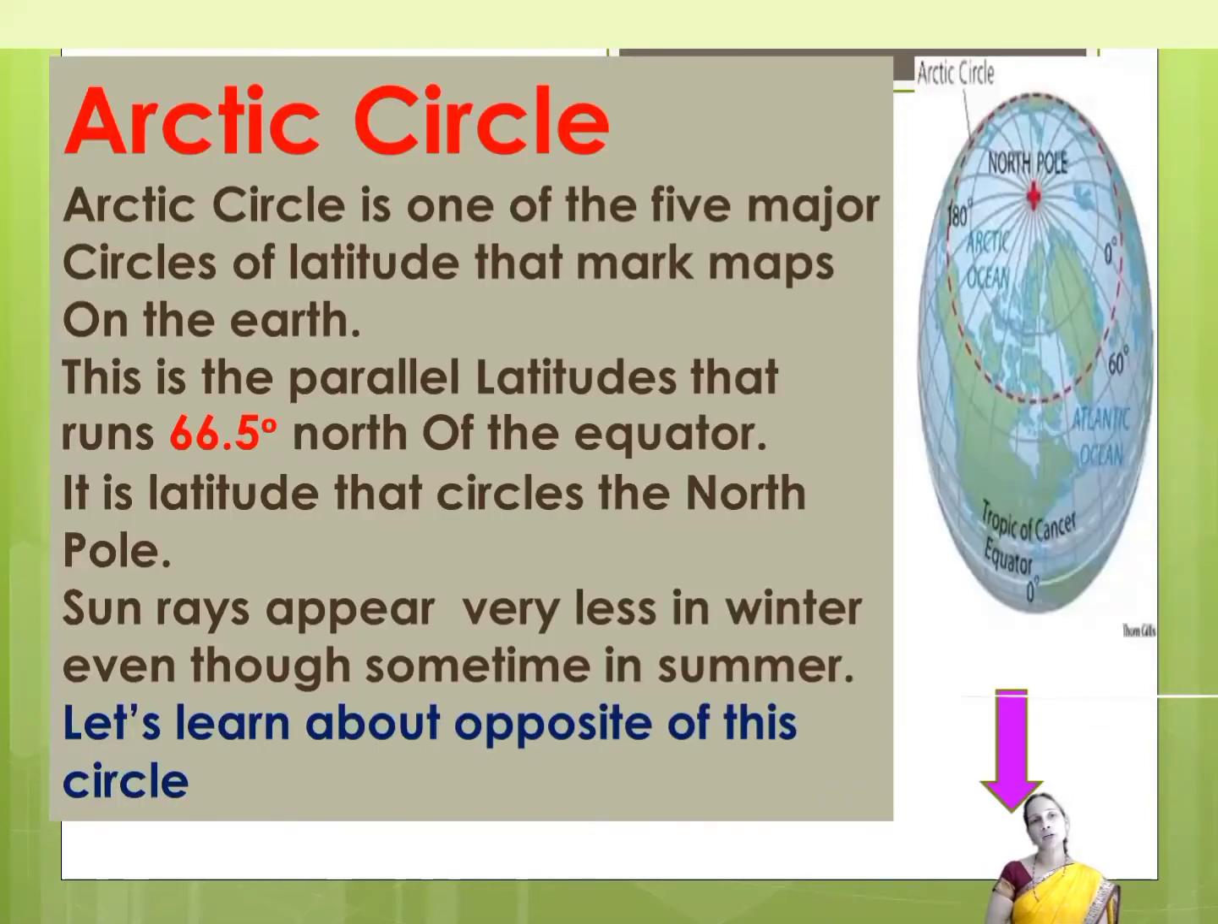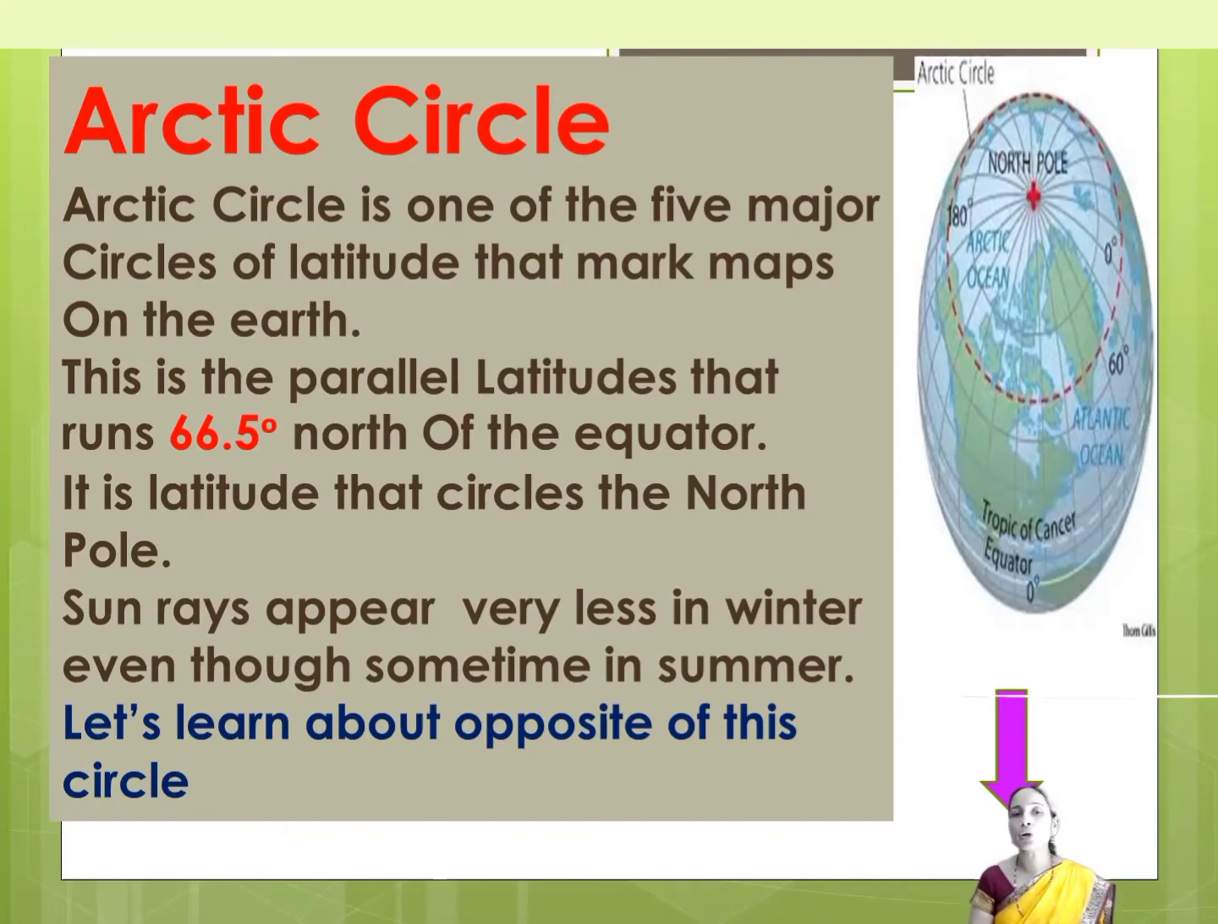Next we have an important latitude, that is the Arctic Circle. Arctic Circle is one of the 5 major circles of latitude that mark maps on the earth. This is the parallel latitude that runs. Where does it run? Yes, you are correct. It runs at 66.5° to the north of the equator. It is a latitude that circles the North Pole. Sun rays appear very little in winter, and sometimes even in summer.